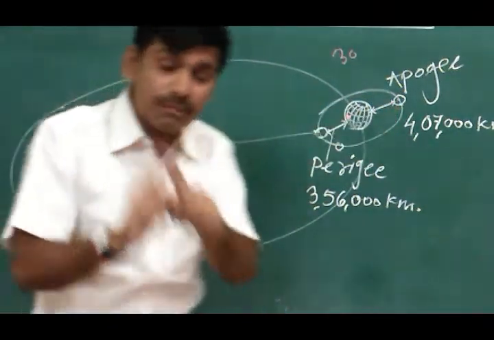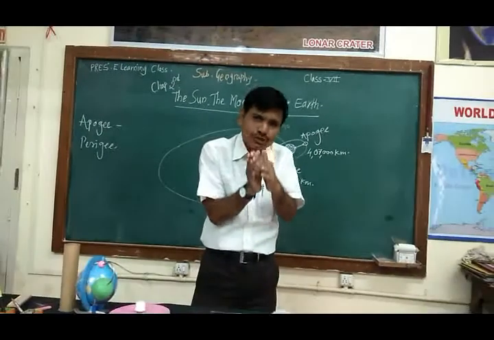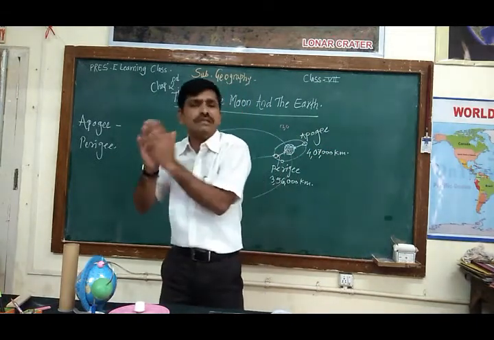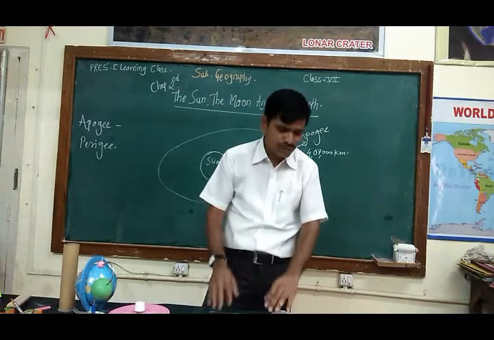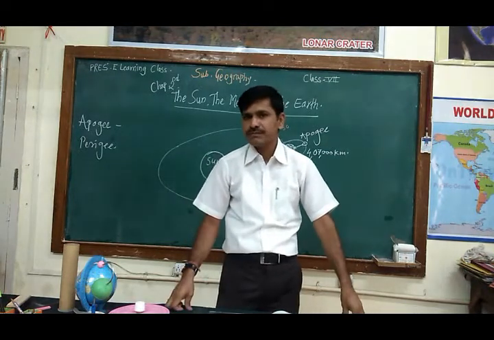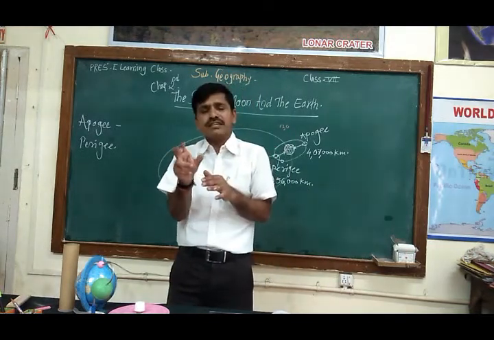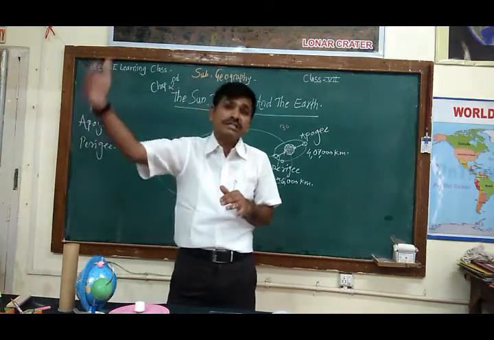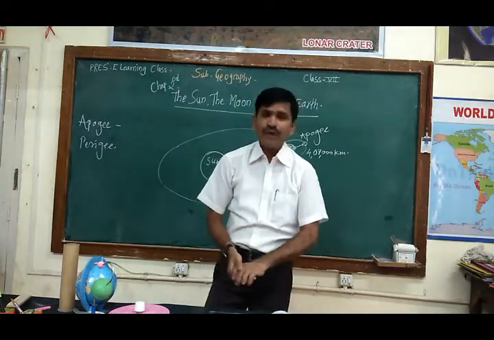But in a month of 30 days, there are 15 days when the proportion of the moon is increasing, and the next 15 days when that proportion of the moon is decreasing. The decreasing period of the phases of the moon is called the waning period or waning moon phases. As the moon's size is decreasing, that is called waning. And after Amavasya, when the size of the moon is increasing up to Purnima or full moon day, it is called the waxing period of the moon.